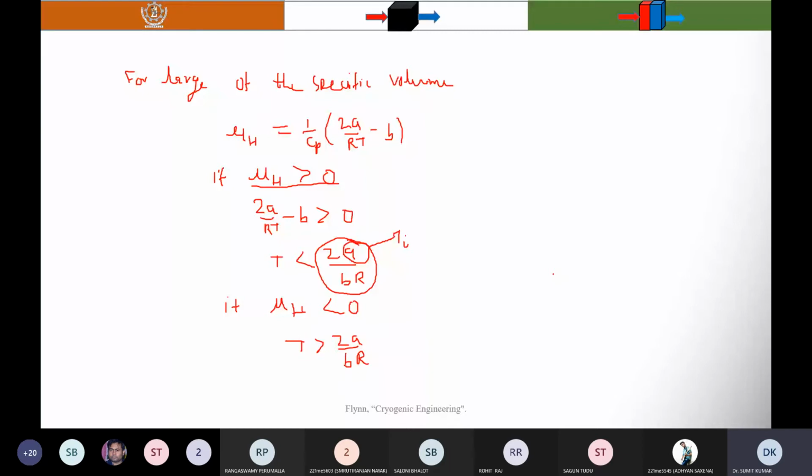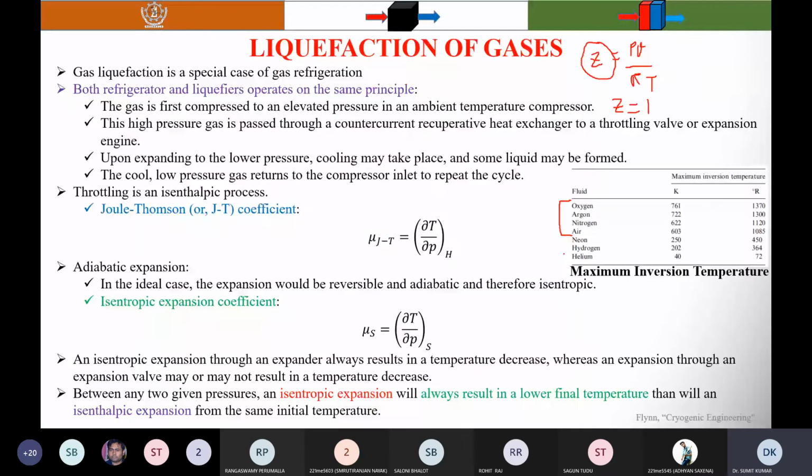When mu h is negative, you know that it is heating. Here the temperature is higher than the inversion temperature. Suppose the gas is at ambient temperature, which is higher than the inversion temperature. In the case of neon, hydrogen and helium, the inversion temperature is lower than room temperature.